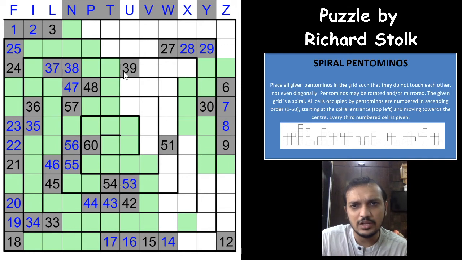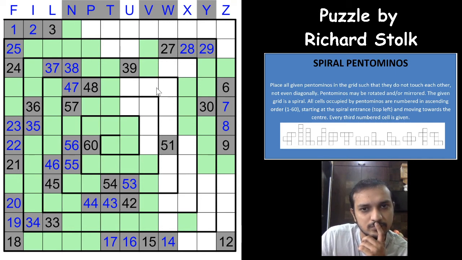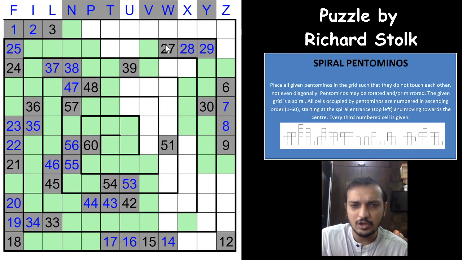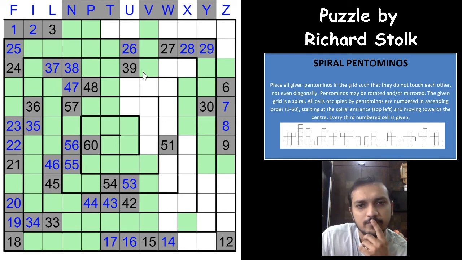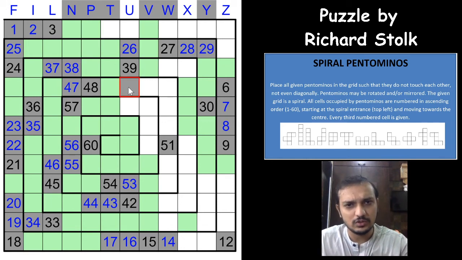These two pentominos will have to be different. So, okay. Between 25 and 27, you have only one pentomino cell remaining. So, this cannot be the pentomino cell, because then this will also have to be a pentomino cell. Okay. So, this is 26 now. This is a non-pentomino cell. This would also be a non-pentomino cell, because you cannot have 3 pentominos between 3 and 6. You can have 2. That is still possible. And which means this at least would have to be a pentomino cell. That is 49.